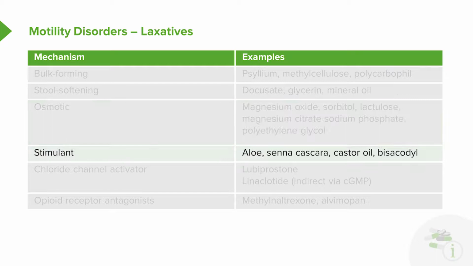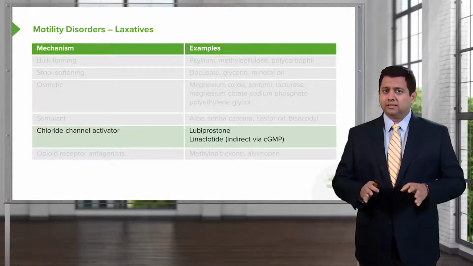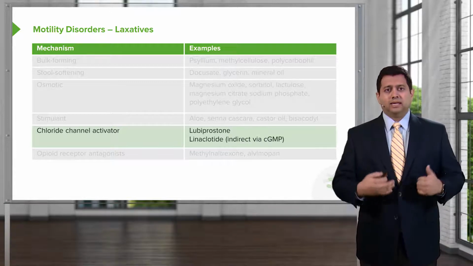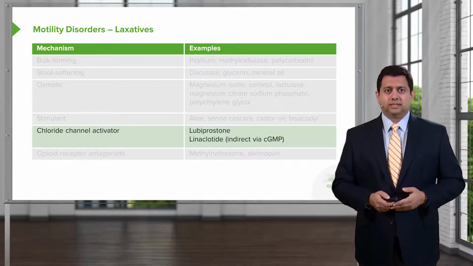Now, stimulants act by actually irritating the bowel. The prototypical and very old example of that is castor oil. I'm sure you saw that on Bugs Bunny when they gave the coyote some stimulant and he had to go to the bathroom really quickly. At least that's how I remember castor oil. It's not used anymore. We now use things like aloe and senna, which are probably more gentle and easier on the system. Chloride channel activators are less used at this point in time. How they work is by increasing fluid bulk within the stool itself.